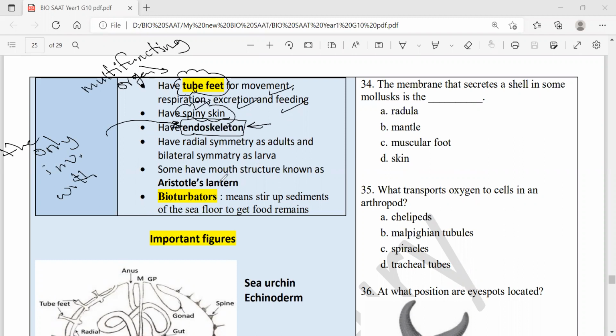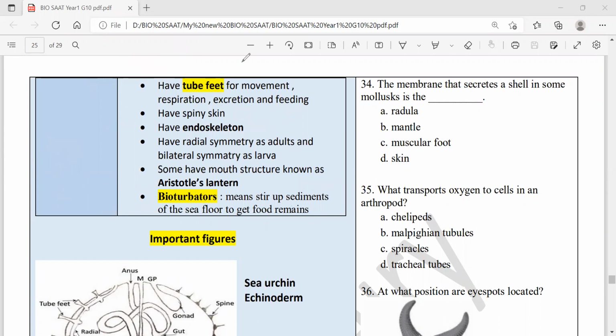What else? We have chewing devices. As I told you, they have radial symmetry and bilateral symmetry. We have a mouth structure called Aristotle's lantern. This is what's called a chewing device, as in sea urchin. Also, they call echinoderms bioturbators. Bioturbators means they stir up sediments of the sea floor, so other invertebrates can see the food remains. This helps other marine organisms a lot.